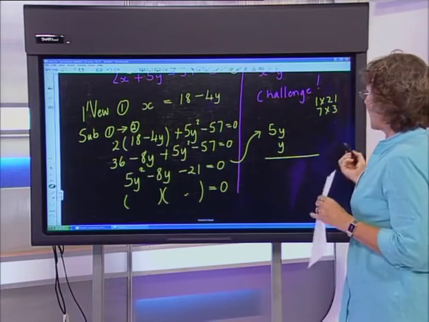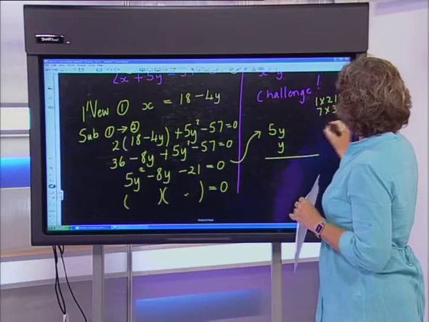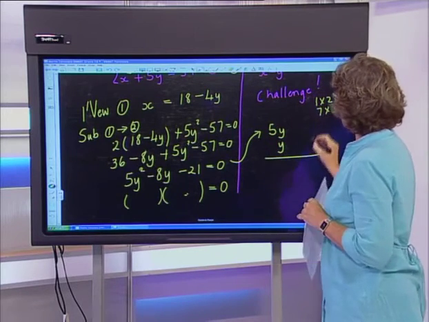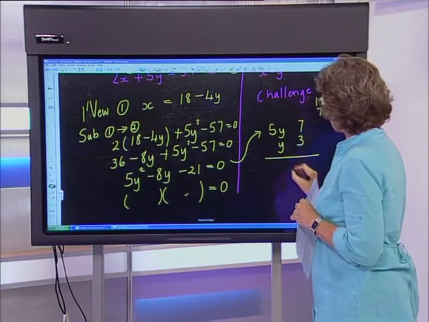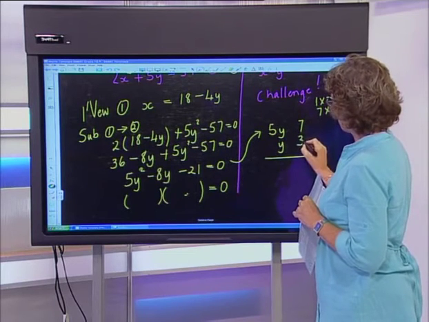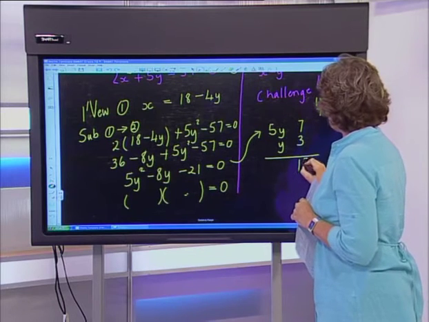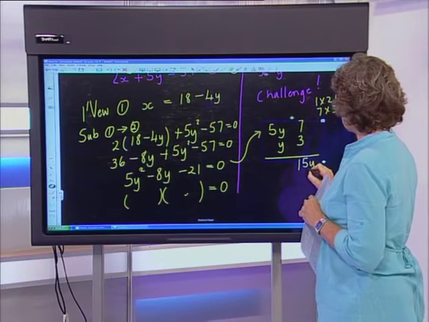It's a case of taking your best guess, and I normally encourage my candidates to go for the factors that are closer together, so I am going to try 7 times 3. My factors of 5 are underneath each other, and then my factors of 21. Then what you do is you cross multiply. So if you take 5y and multiply it by 3, you get 15y.